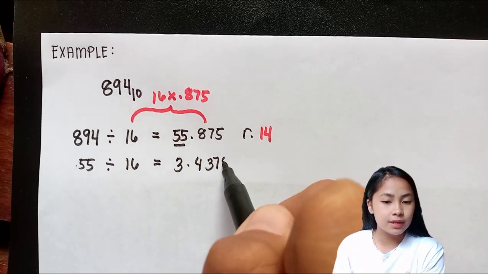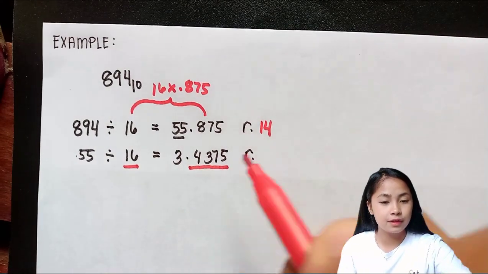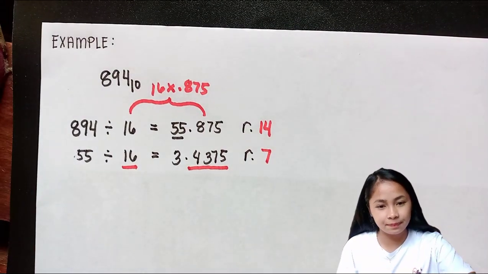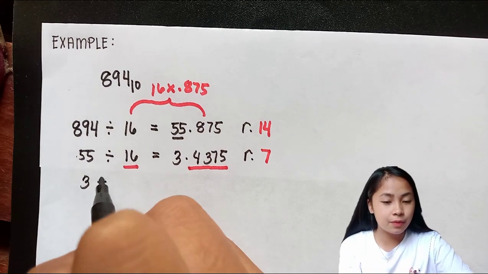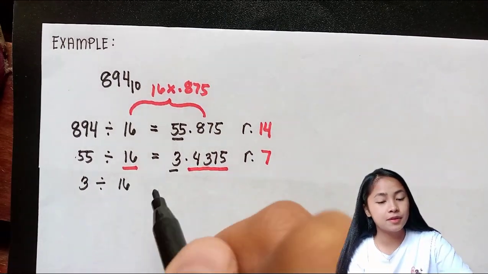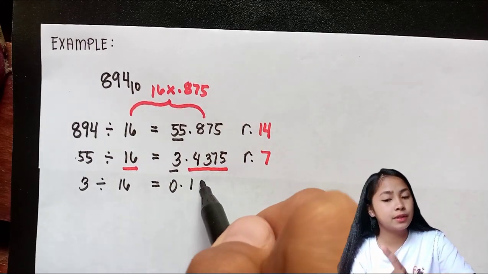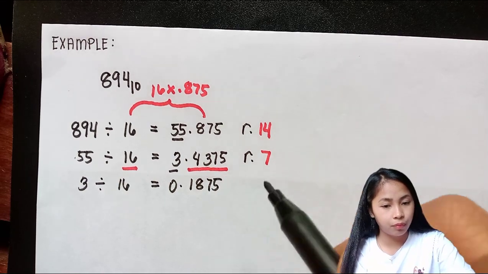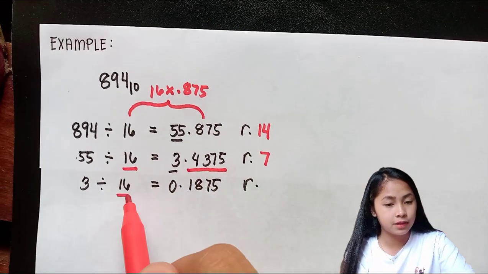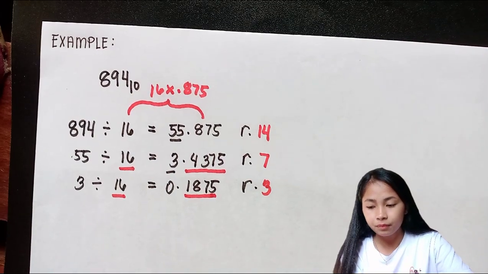3.4375. So 16 times 0.4375, the remainder would be 7. So we use this number 3 divided by 16 is equal to 0.1875. So 16 times 0.1875 is equal to 3, so that would be our remainder.